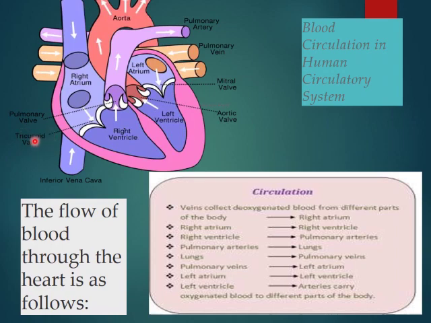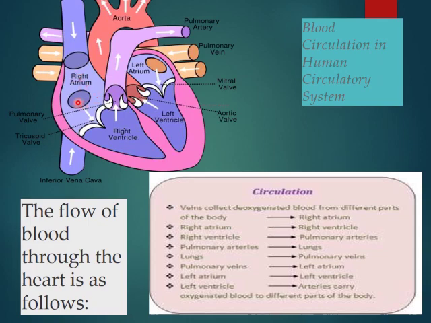So now, if we talk further, these have different names according to the blood vessels. Now, there are the superior and inferior. This is the superior vena cava and this is the inferior vena cava. Sorry, this is the inferior and this is the superior. What they do is bring the deoxygenated blood to the right atrium. You can see the circulation here. Veins collect deoxygenated blood from the different parts of the body and take it to the right atrium. Now the blood starts filling in the right atrium.